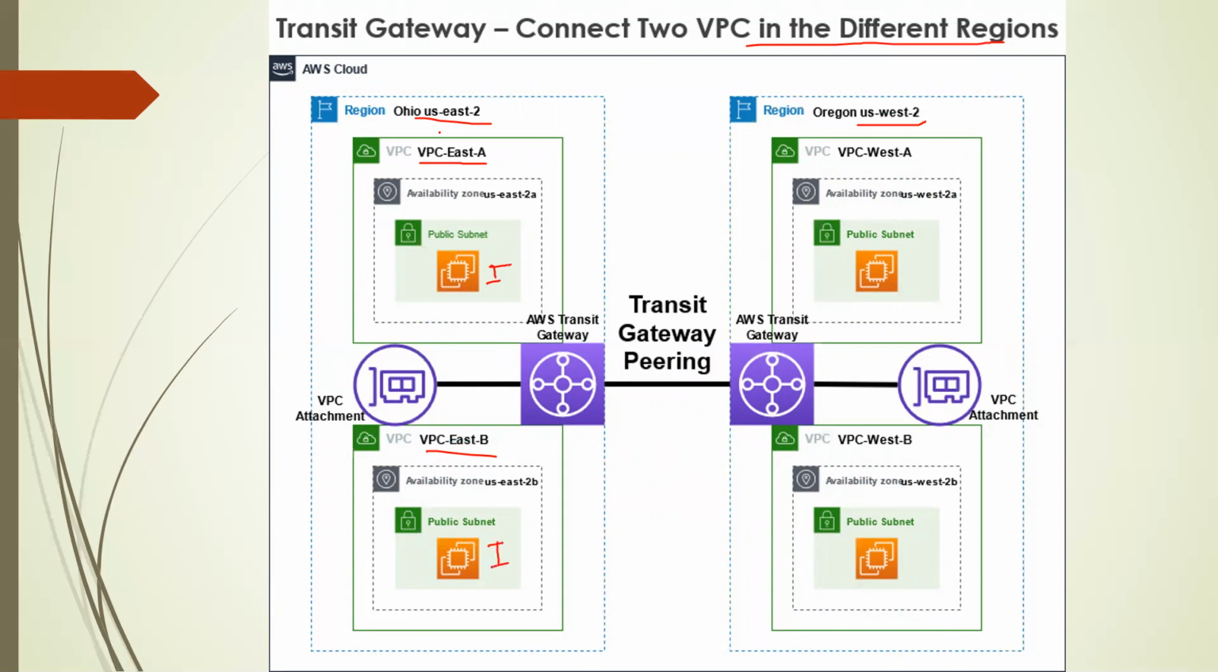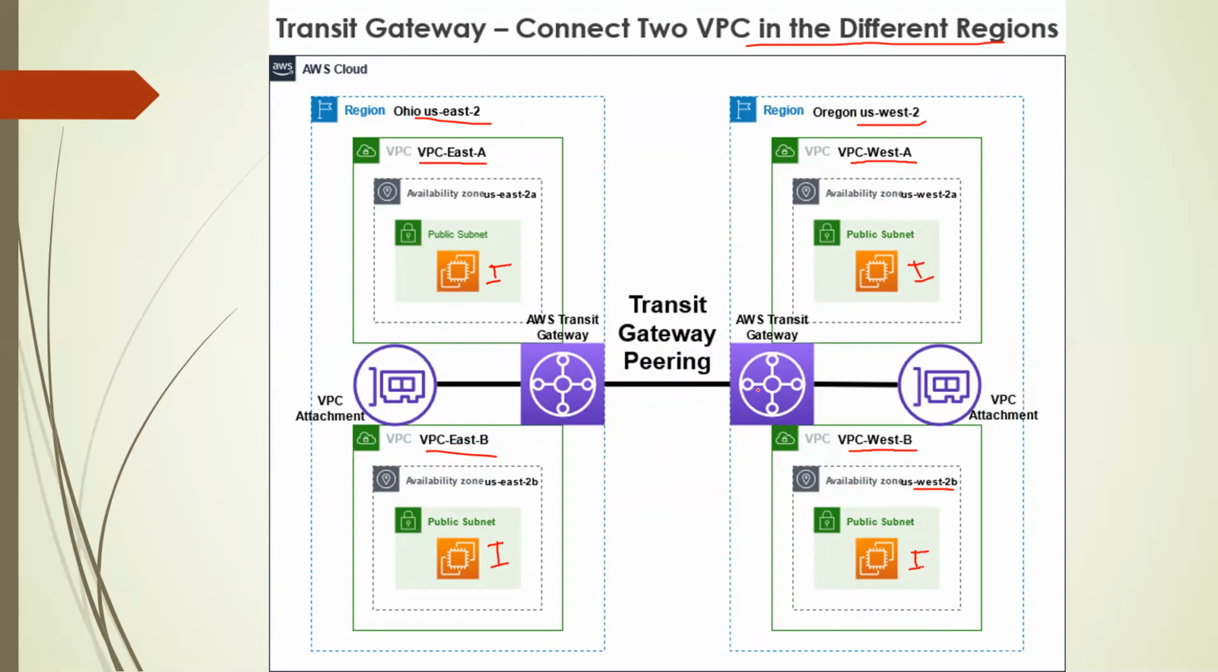That is in US East 2, and similarly we will create two instances in US West 2. In one VPC we are using VPC West 1, and for the second region, the second VPC will use VPC West in a different availability zone, and we'll create an instance over here.